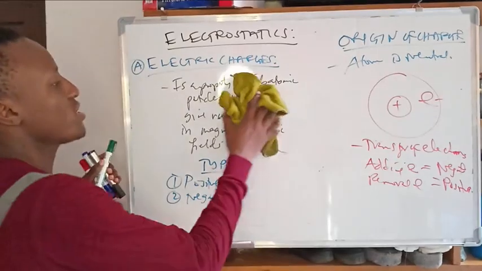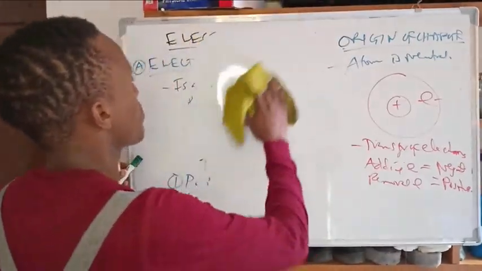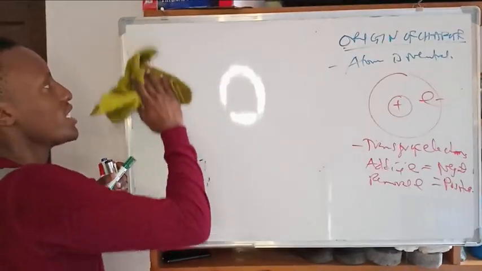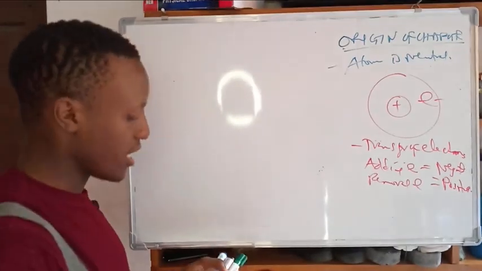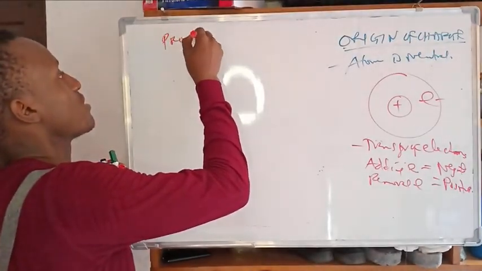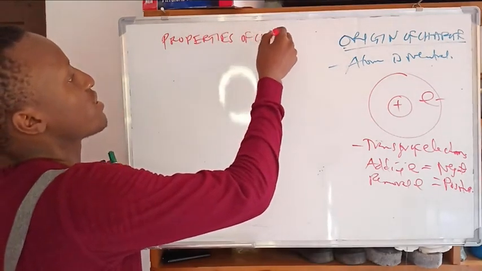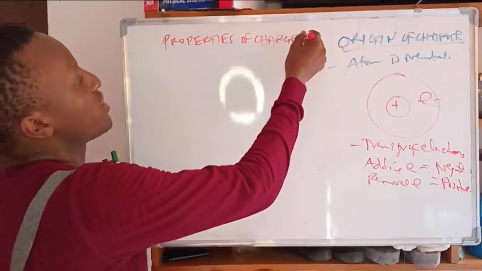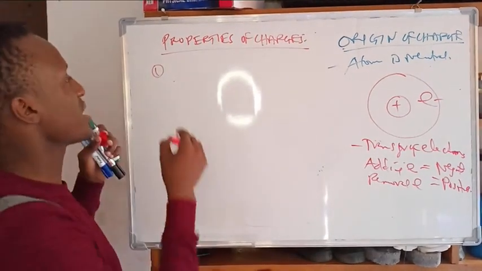Let's discuss the properties of charges before we move on to the methods of charging. Speaking about the properties of charges, charge can be quantized.